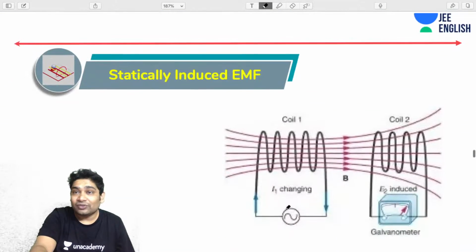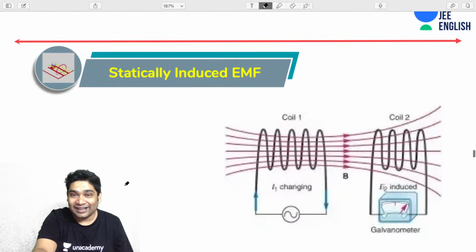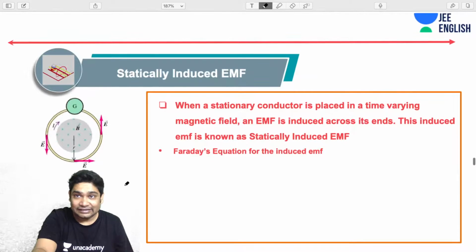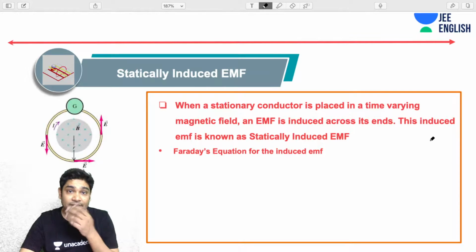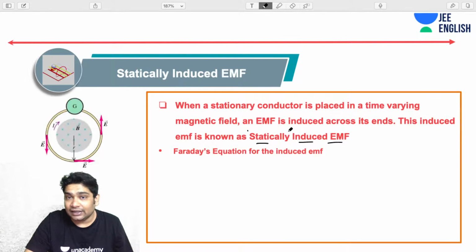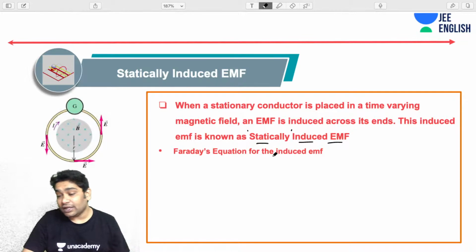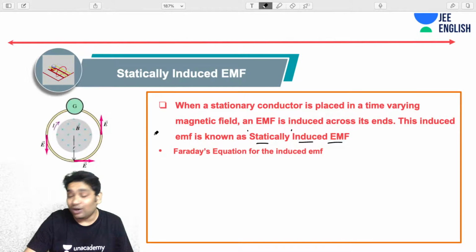Now I will move on and introduce statically induced EMF, which was meant to be the topic of the day. We have wasted a lot of time discussing other things. Whenever a stationary conductor is placed in a time-varying magnetic field, the EMF induced across its ends is what we call statically induced EMF. Statically means the EMF induced in a conductor which is at rest. So this conductor is at rest, but B is varying. If B is varying, you realize that a current starts to flow in this conductor. So how is this happening?